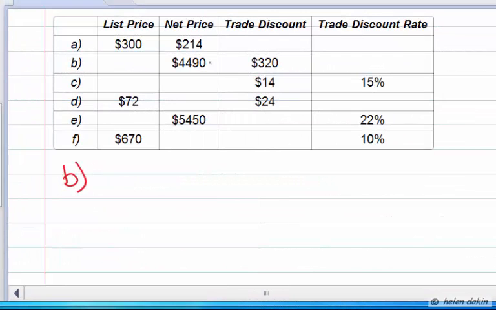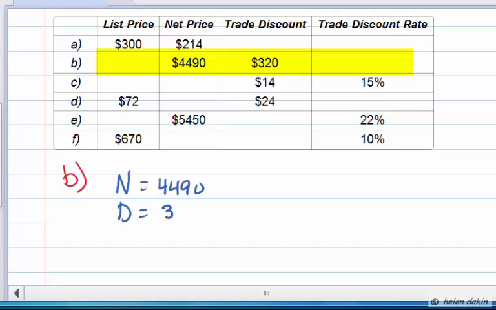In Part B, we know that the net price is $44.90 and the amount of discount is $320. So let's make a note of that. Net price is equal to $44.90 and the trade discount is equal to $320.